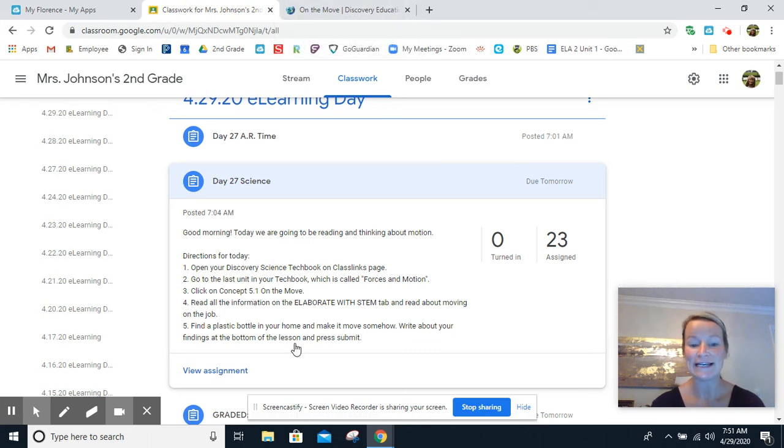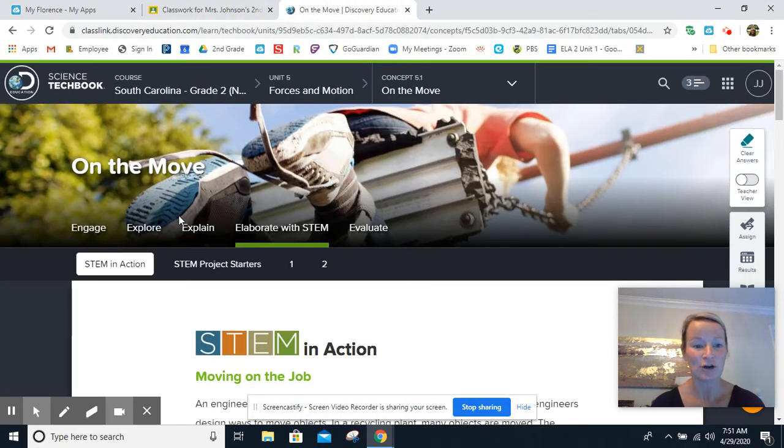For science today, you're going to go to Discovery Education, all the way down to 5.1 on the move. And you are going to need a plastic bottle today if you have like an old water bottle. If you don't have one at home, then be creative about what kind of bottle you could use. Maybe you have a Coke bottle.